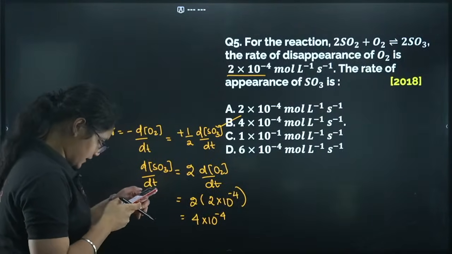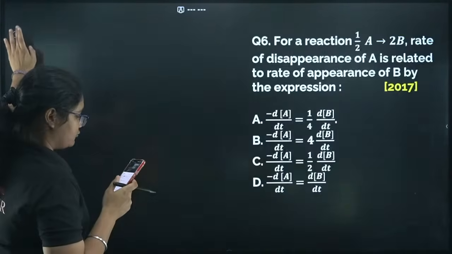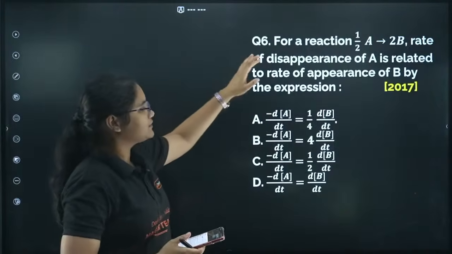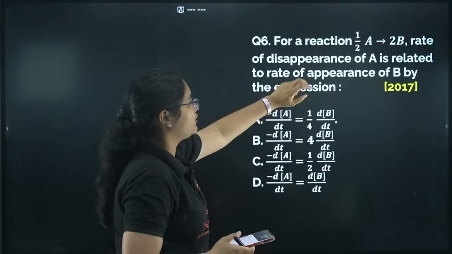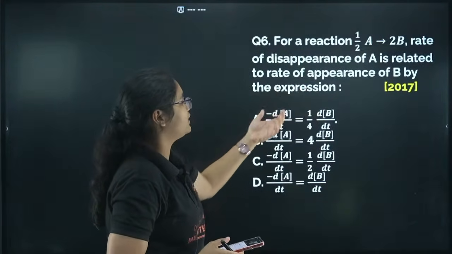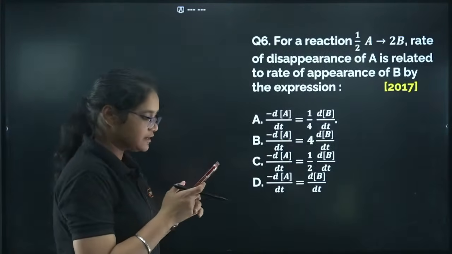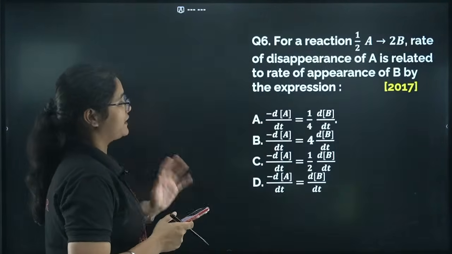Okay, Shanta has understood, and I hope this question is also clear for everyone. Let's move to the next question. For the reaction half A gives 2B, the rate of disappearance of A is related to the rate of appearance of B by the expression. Again, this is a very simple question. Just how we have solved all the previous questions, you can do it like that.